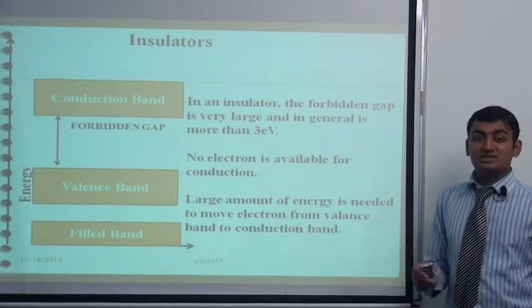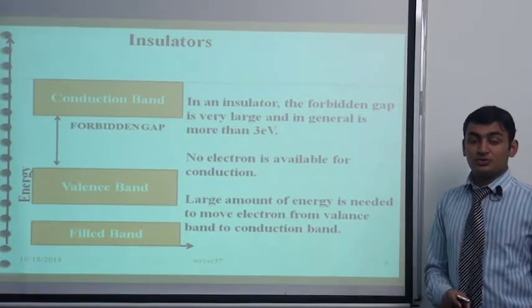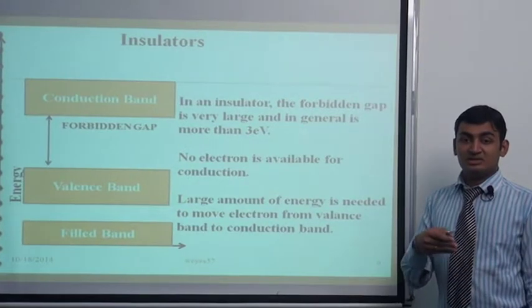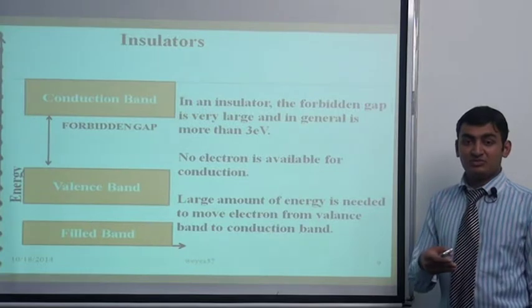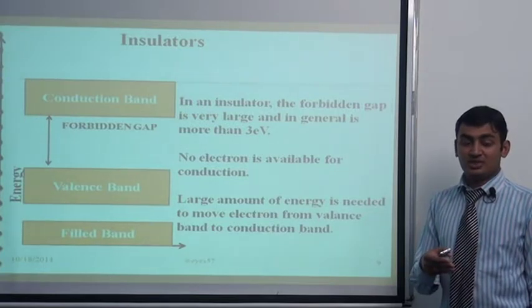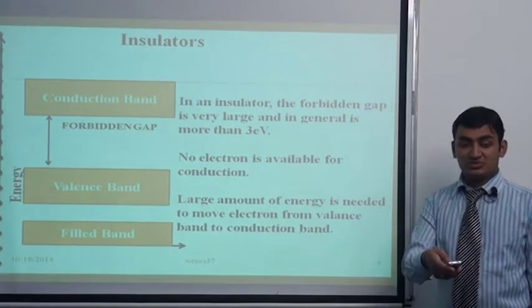In an insulator there is a huge band gap, around 3 electron volt to 5 electron volt, so we can't give sufficient energy to free the electron. We would have to give a large amount of energy to free an electron from the valence band to the conduction band, and this is not practically possible.